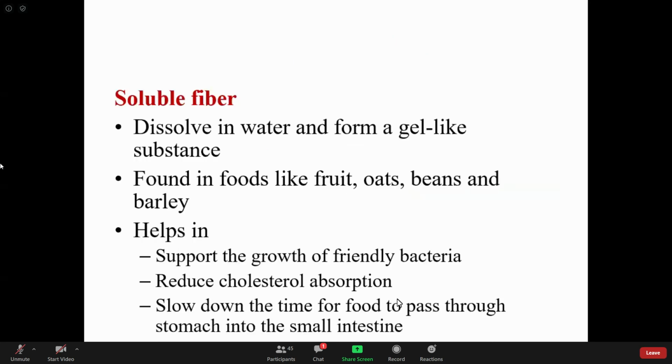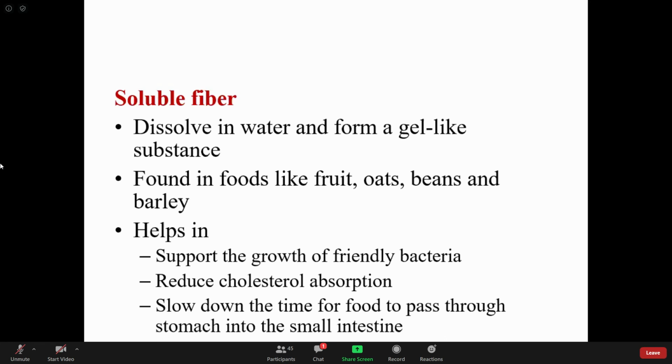Okay, so now we'll move on to the different parts. Soluble fiber. These are dissolved in water and form a gel like substance. These soluble fibers are generally found in foods like fruits, oats, beans, and barley. These soluble fibers are helpful in supporting the growth of friendly bacteria, and they reduce cholesterol absorption. So it binds to the dietary cholesterol. The soluble fibers inhibit the absorption of cholesterol from the small intestine.